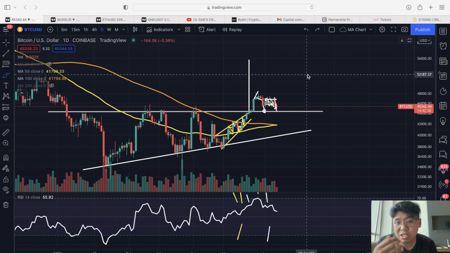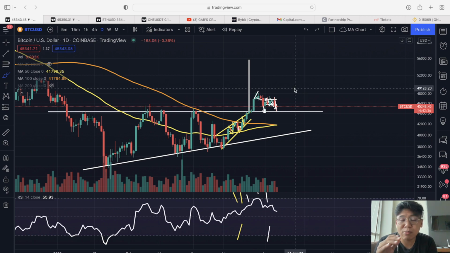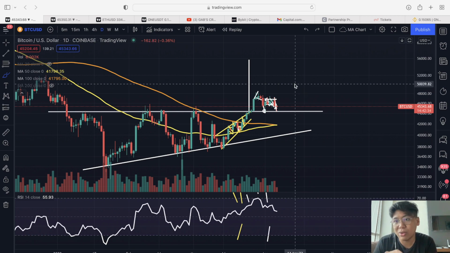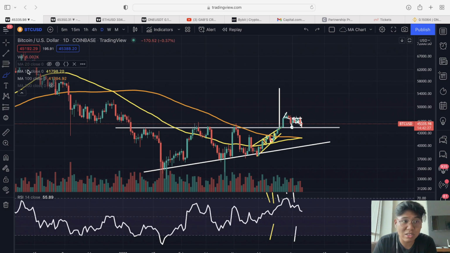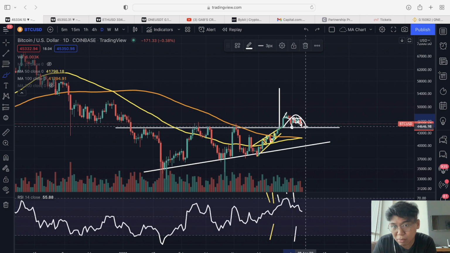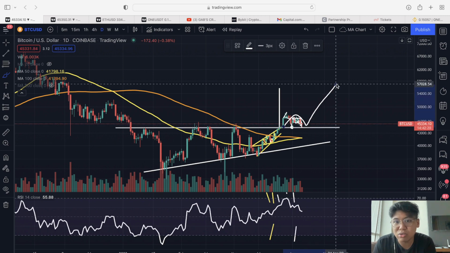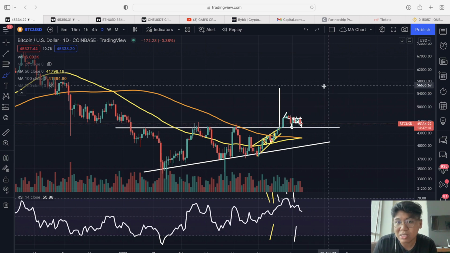But right now, we are still not seeing any buy volume. But if we indeed see any buy volume, then our target would be around the 50 up until the 55K. And right now, we still don't have any buy volume. So, right now, we still have to watch this one out kung ano mangyari next. Kasi pwede yung mangyari dyan is mag-decline and then mag-bounce. That case, that could be a good re-entry opportunity dito with the Bitcoin price action.